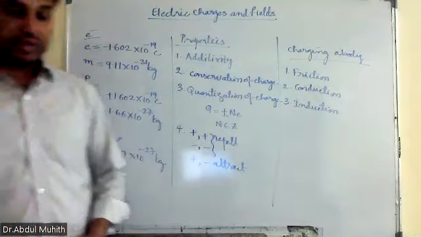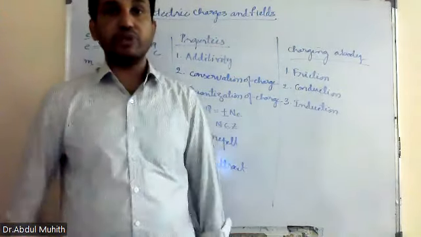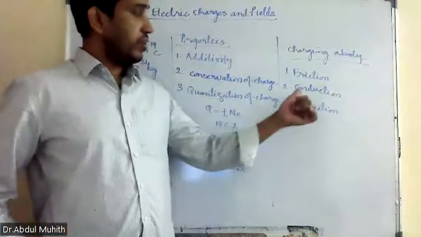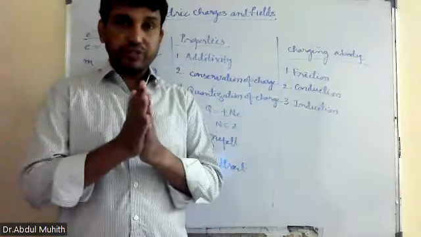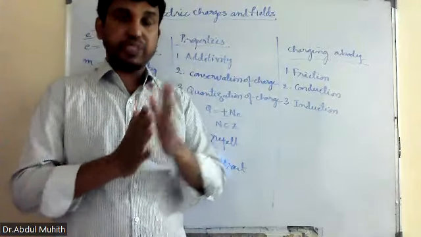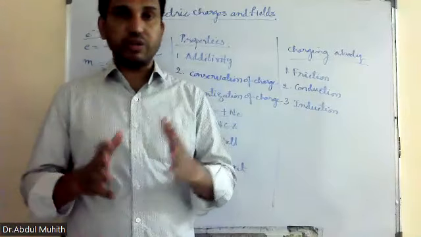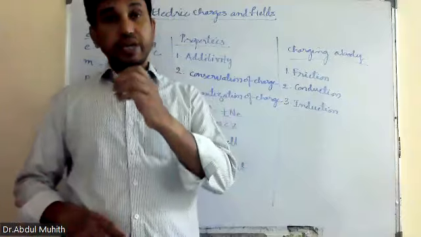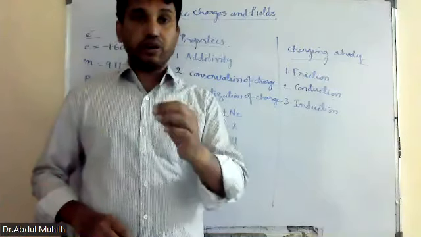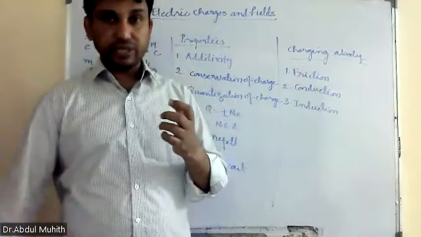Friction means rubbing one body with another body. Then we have conduction and then induction. Like I discussed yesterday, when you rub a glass rod with a silk cloth, the glass rod will get positive charge and the silk cloth will get negative charge, because silk cloth has a tendency of attracting more electrons.